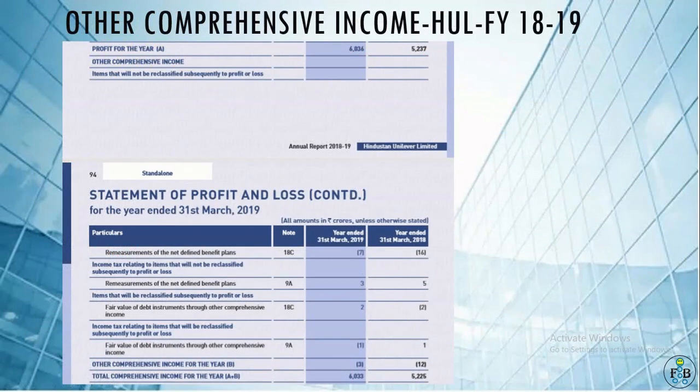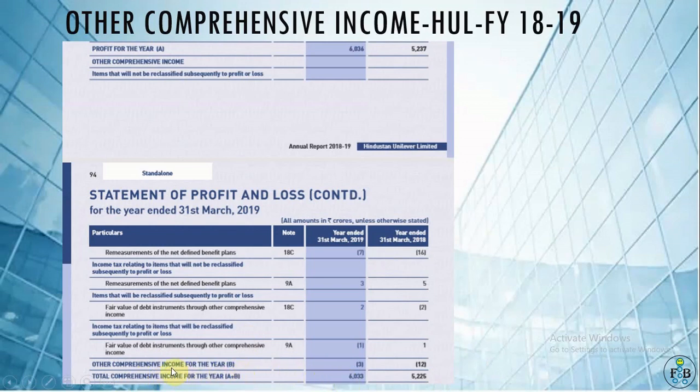Below there is complete detail of other comprehensive income, with some notes also given, and finally in the second last row, other comprehensive income for the year B. So total income for the year is A plus B. I have also mentioned earlier that statement of other comprehensive income is shown with the profit and loss account, but it is a separate part of the statement.